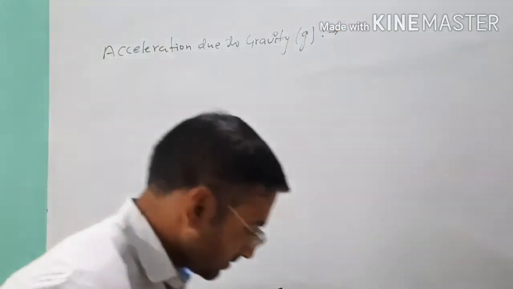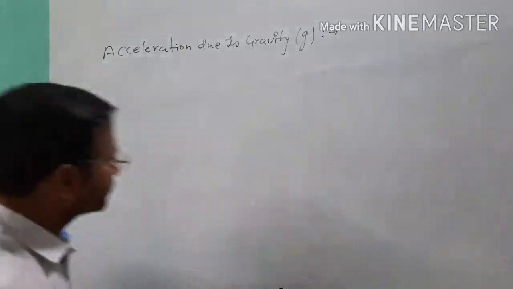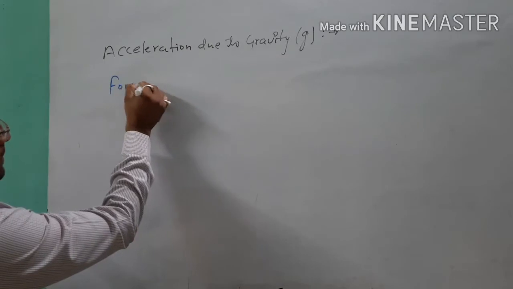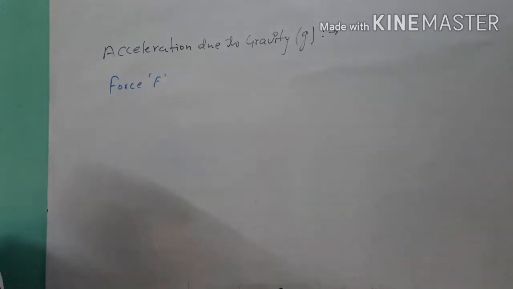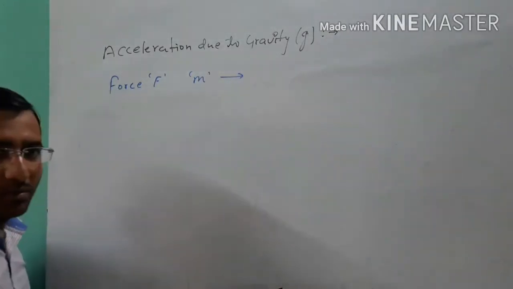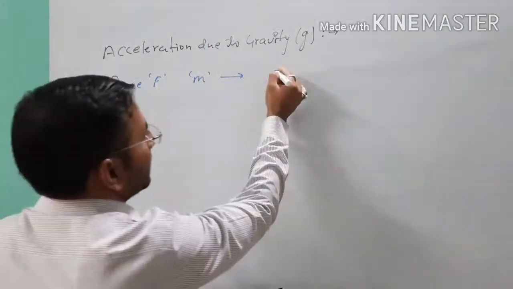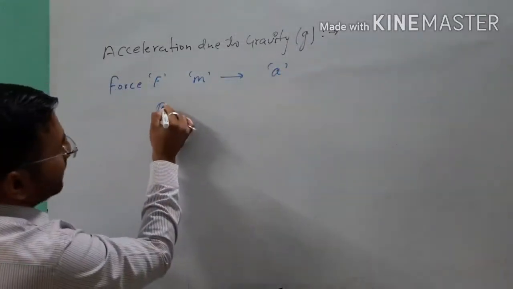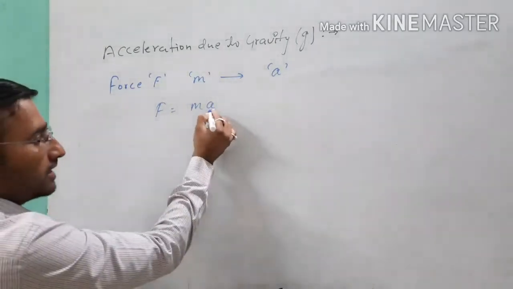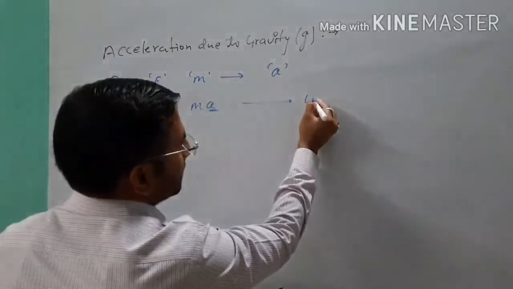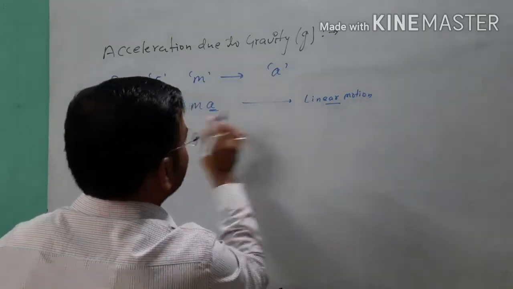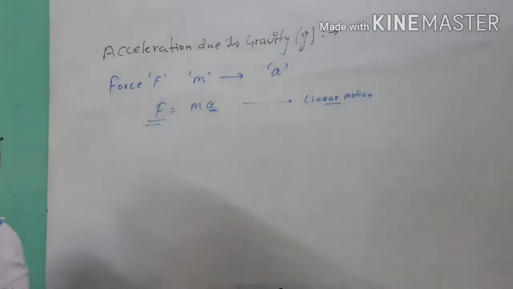As we know, when we talk about linear motion, when the external force F is exerted on a body of mass m, the body starts its motion with an acceleration a. So by Newton's second law, F equals ma. Here a is the acceleration in case of linear motion, by the effect of external force.